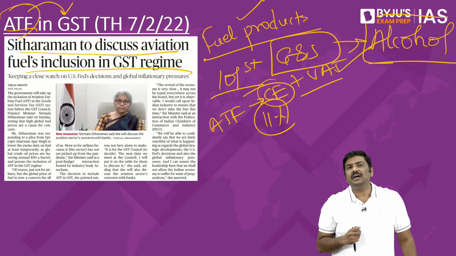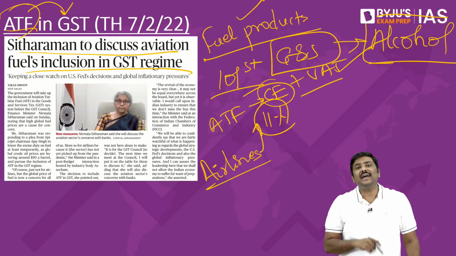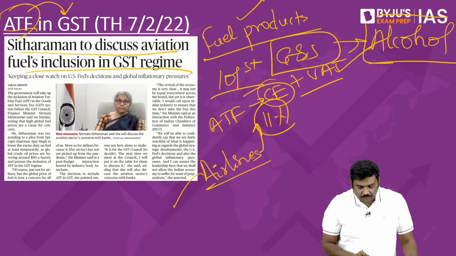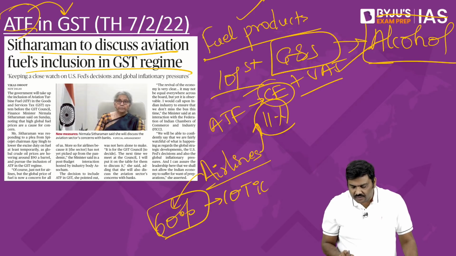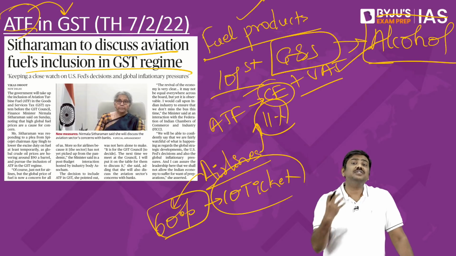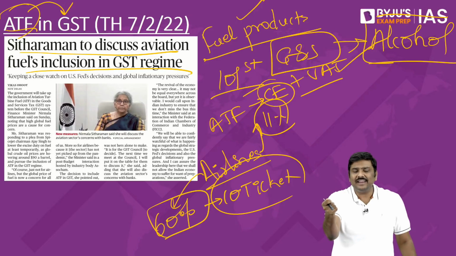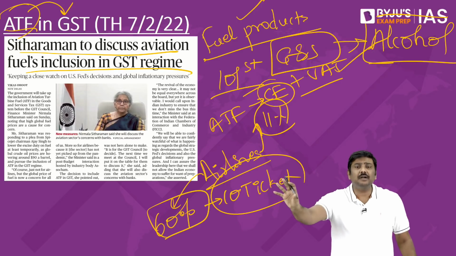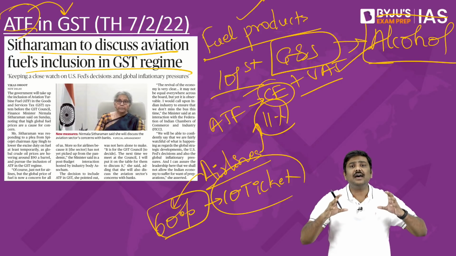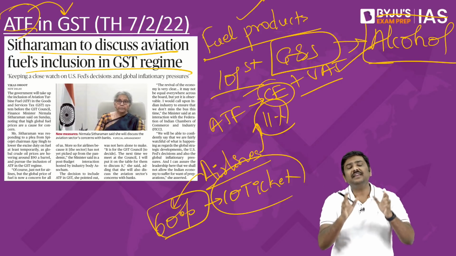But what is the problem here? The problem is that when the airlines or the service providers pay so much tax on the ATF, it forms around 60% of the cost of a ticket itself. That is, the overall ATF charges paid by the airliners, including taxes, the market price, etc., form around 60%, or generally more than half, of the ticket price itself.